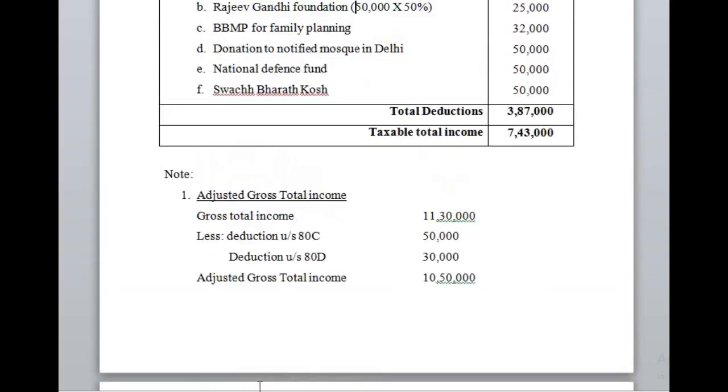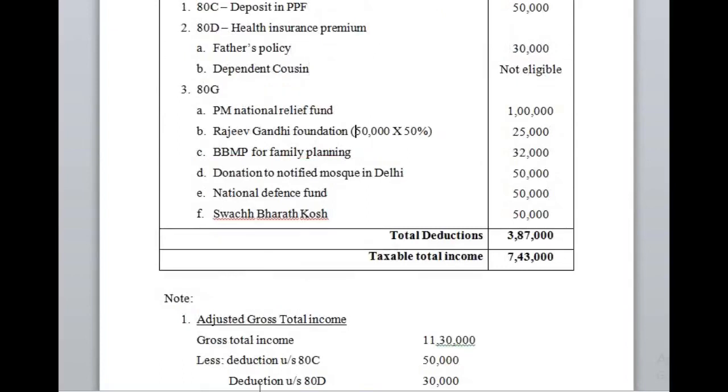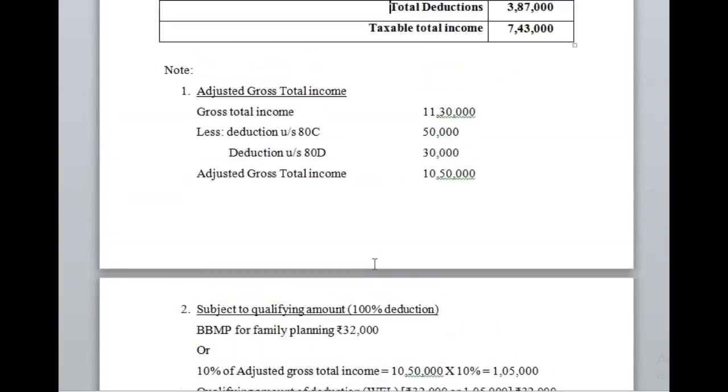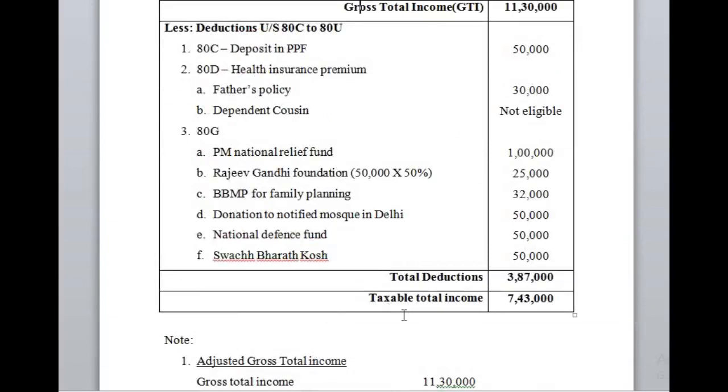Other than these, donations made to the government or local authorities for charitable purposes, and any donations to a mosque, church or temple, will be taken at 50% along with the comparison. These two must be considered while calculating the total deductions as well as the taxable total income.